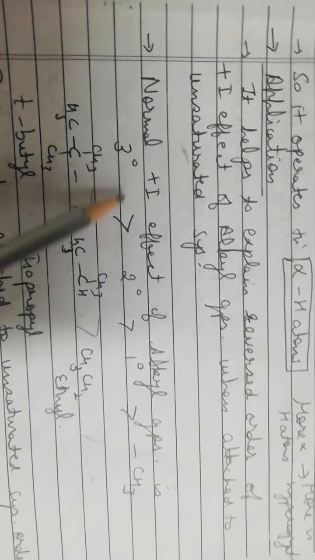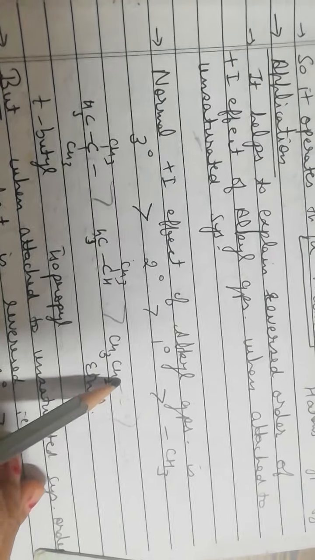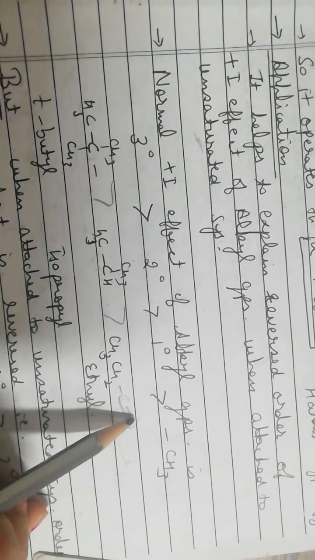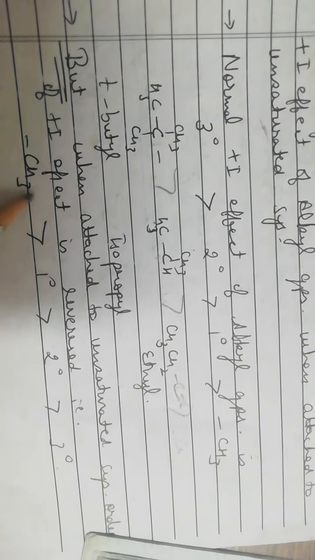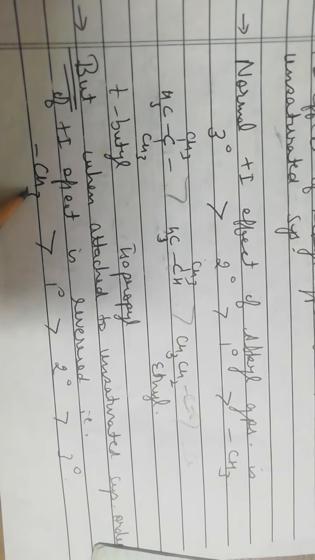This is the order of plus I effect when these alkyl groups are attached to a saturated system. But when these alkyl groups are attached to an unsaturated system, the order of this plus I effect is reversed. Then the order will become: methyl, which when attached to a saturated system had the least plus I effect, but when the same methyl is attached to an unsaturated group, its plus I effect is maximum.